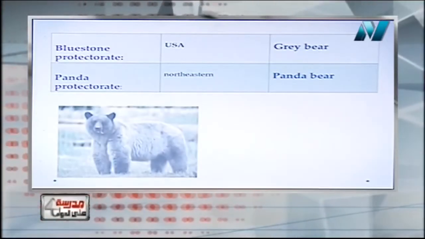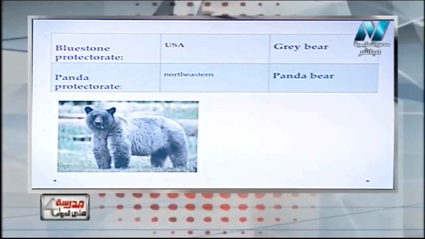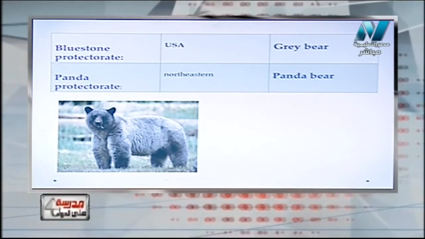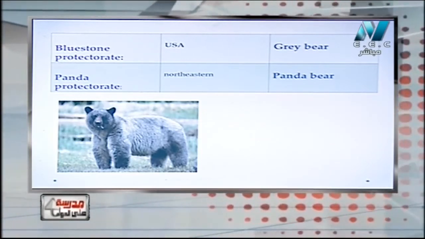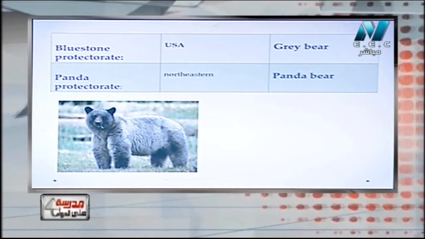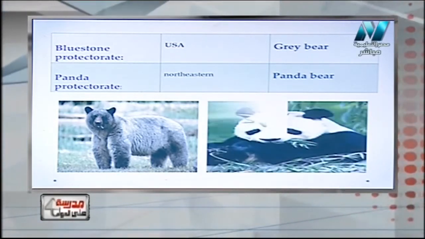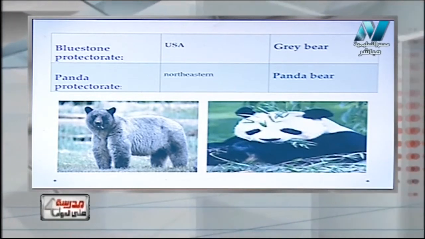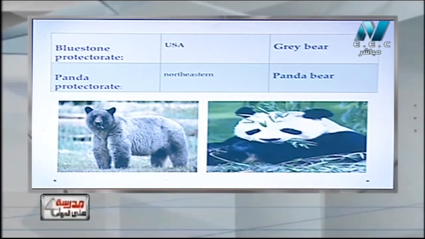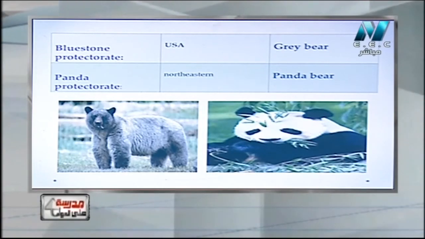Okay, let's see together. Bluestone is a protectorate found in the United States of America, for the gray bear. And we have another protectorate, the panda protectorate, found in the northeast of China, where the panda lives.